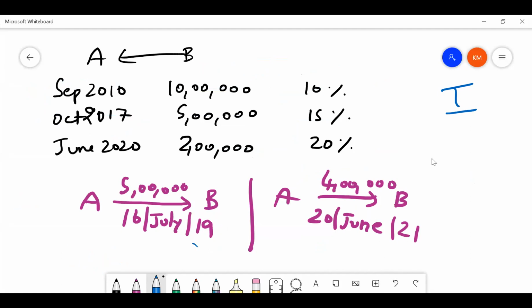So I am going to case B now. Till here, I hope all of you are clear without any doubts. See guys, interest in this question, I'm assuming interest is paid on time. We are only dealing with principal here. These amounts 10 lakhs, 5 lakhs, 2 lakhs, 5 lakhs and 4 lakhs are principal amounts. Interest he is paying on time.